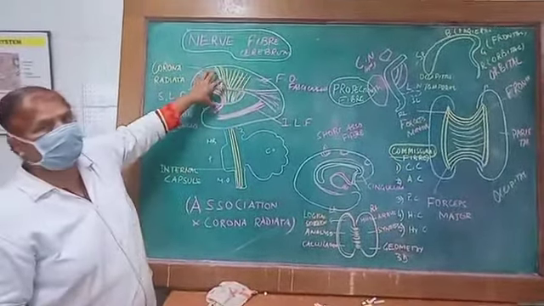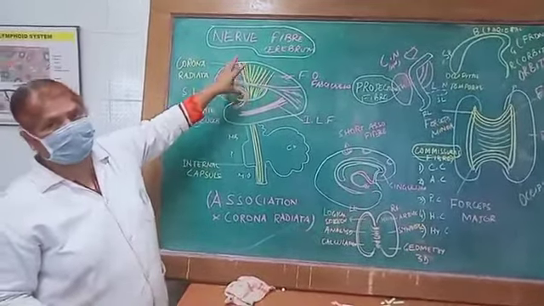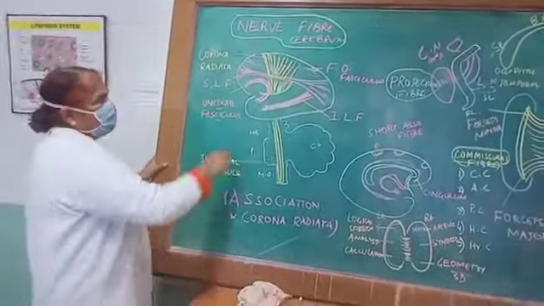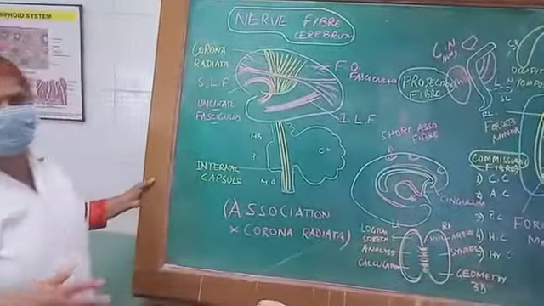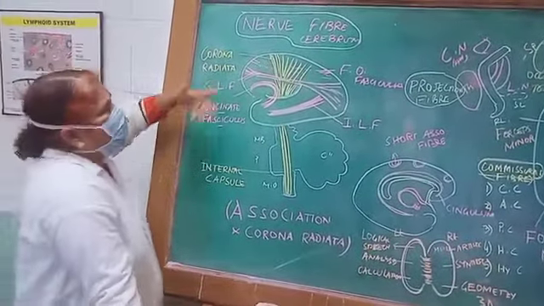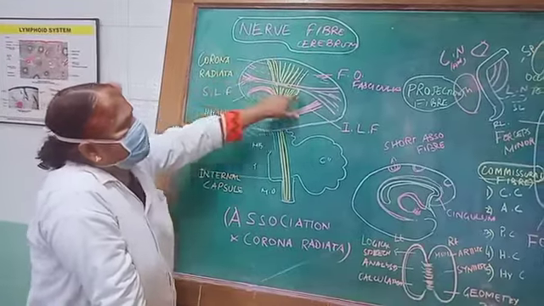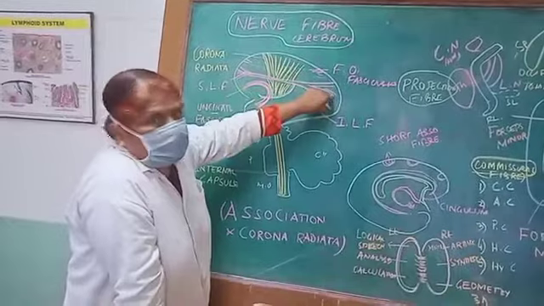So these association fibers will connect the functional areas and the areas of the lobes of the brain in a single ipsilateral cerebral hemisphere. There are short association fibers connecting the motor area, sensory area and their respective areas, and long association fibers, of which this is your superior longitudinal fasciculus coming from the frontal lobe, crossing the parietal, coming to the occipital lobe.